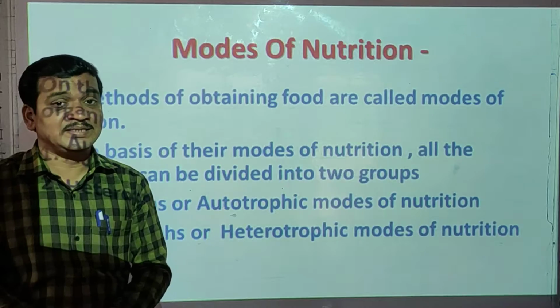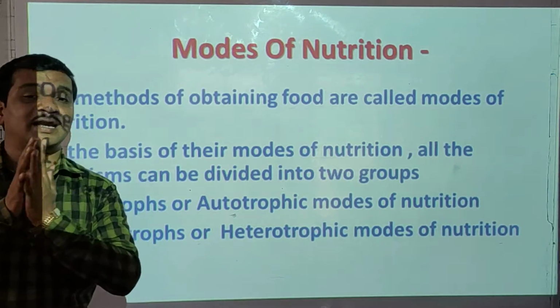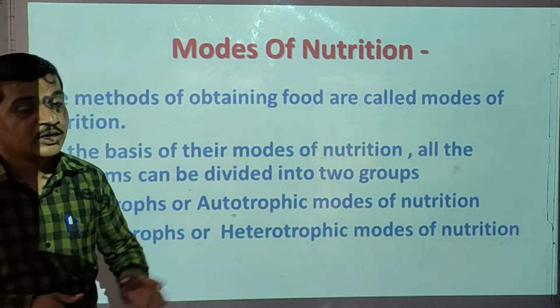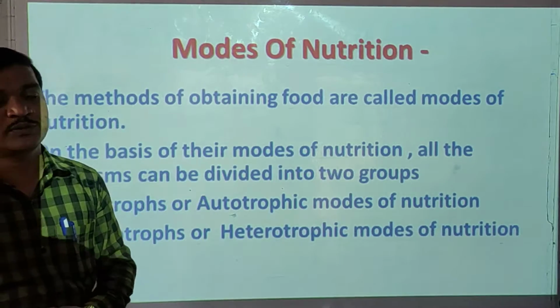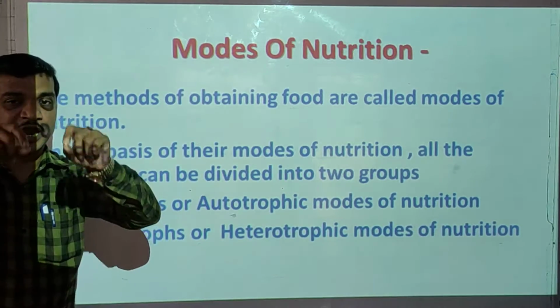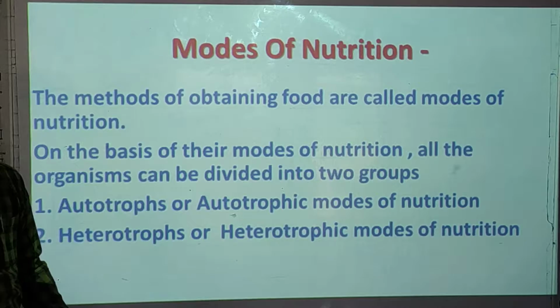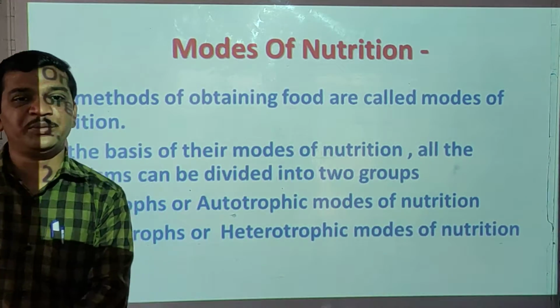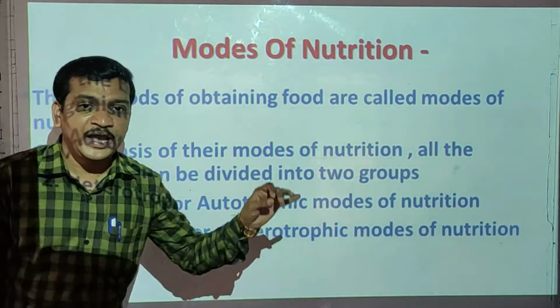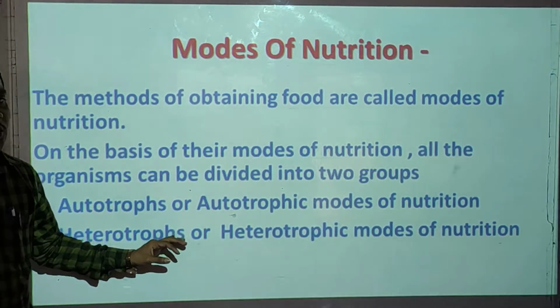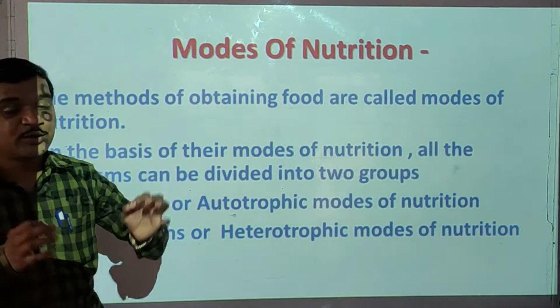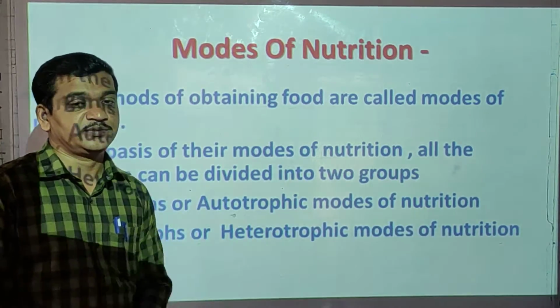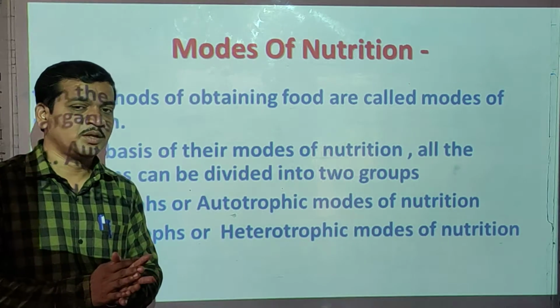On that basis, plants are classified into two groups. First one is autotrophs, that is called autotrophic modes of nutrition, and second one heterotrophs, that is called heterotrophic nutrition or modes of nutrition.